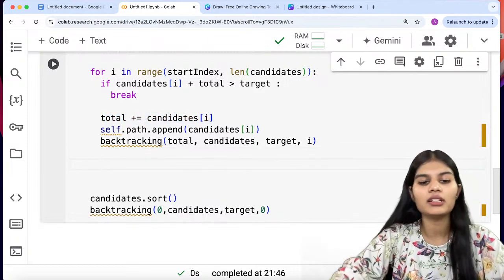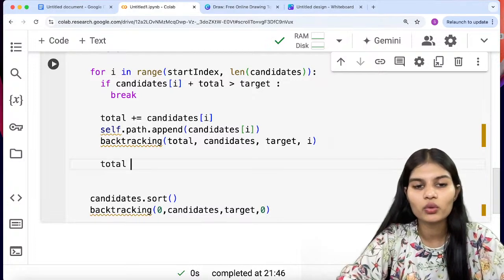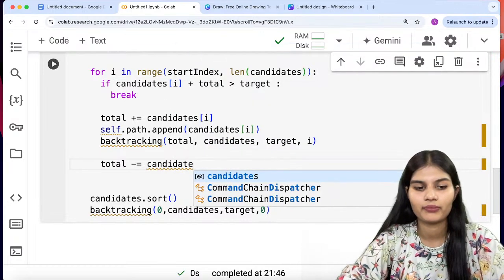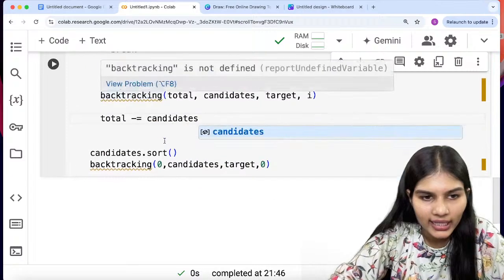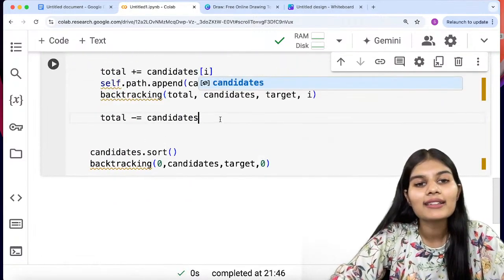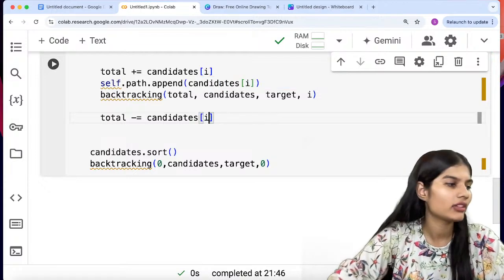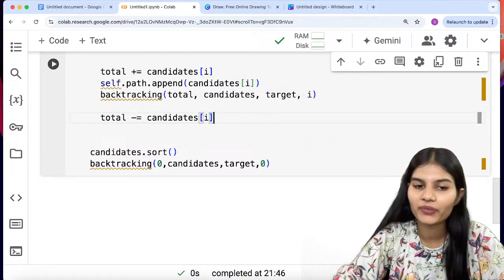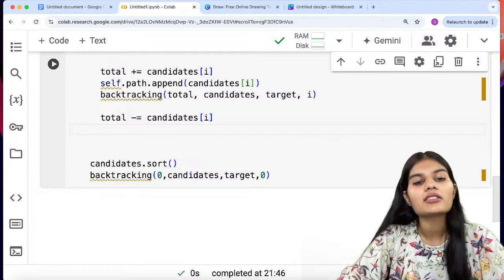Similarly, I would write over here total minus equal to candidates. In the bracket we'll put I. That's all done.